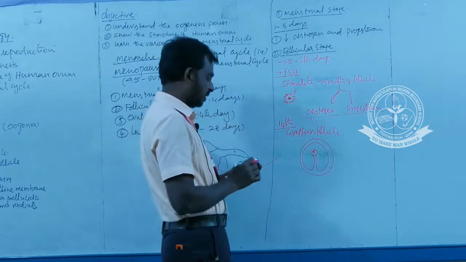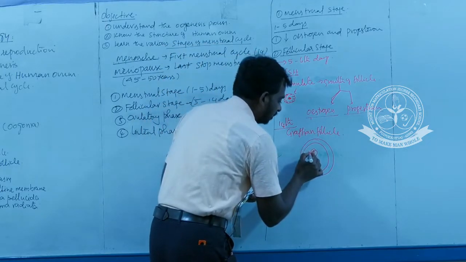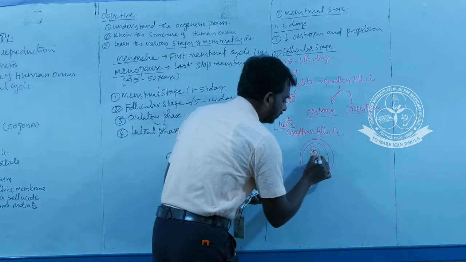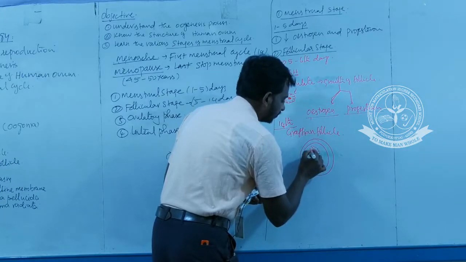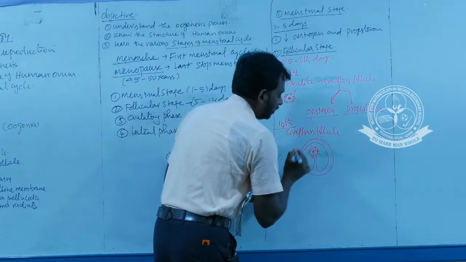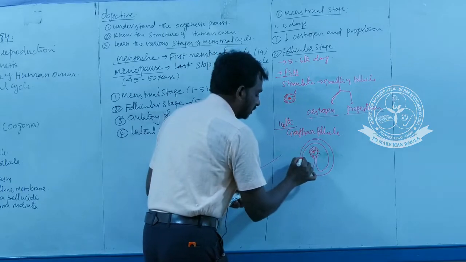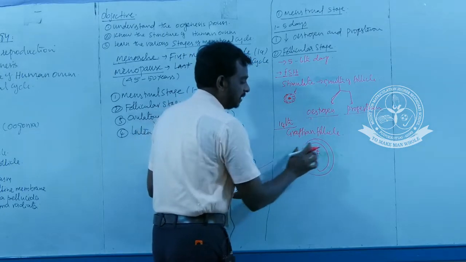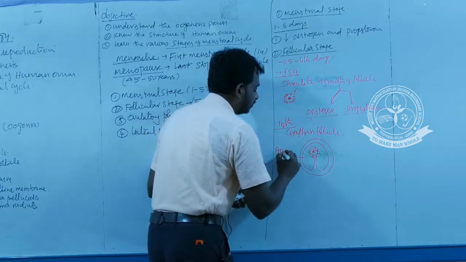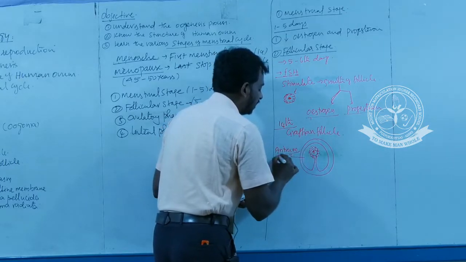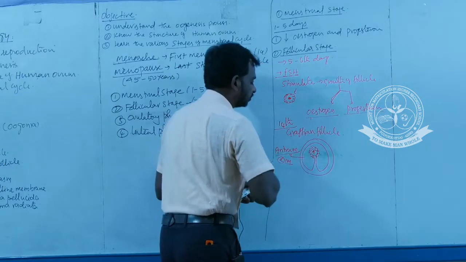Okay, this is a structure of a Graafian follicle. This Graafian follicle is surrounded by granulosa cells. The cavity which is present in the Graafian follicle is called antrum. Antrum cavity, important 1 mark question.